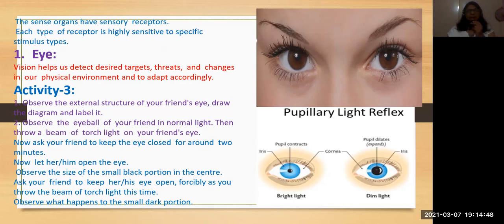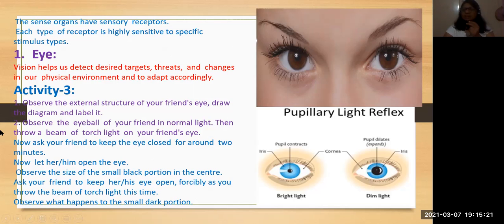Observe the eyeball of your friend in normal light. Inside there is an eyeball which consists of 3 colors. Can you see here? There is a white color, a brown color, and inside a dark color. There are 3 colors. How do these 3 colors react, what do they do?